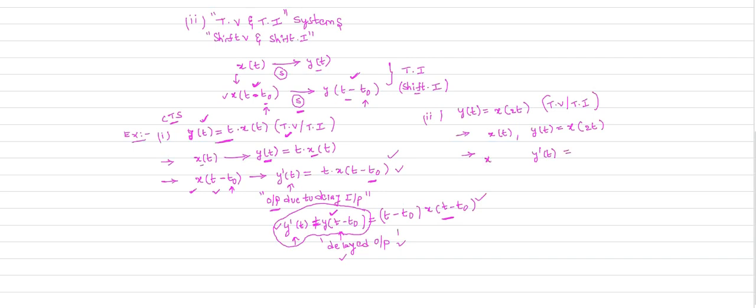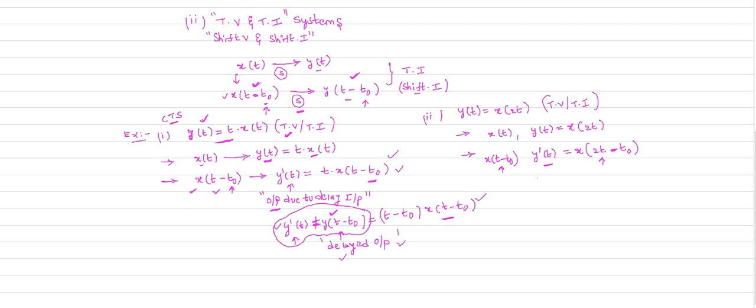The delay in input is t minus t naught. You provide the delay in the input, and we calculate the output. Y dash of t is what? X of 2t minus t naught. With respect to t here, I provide a delay in the input.